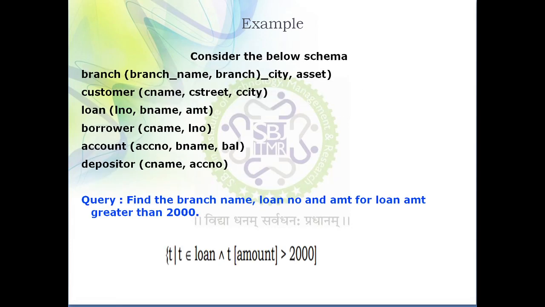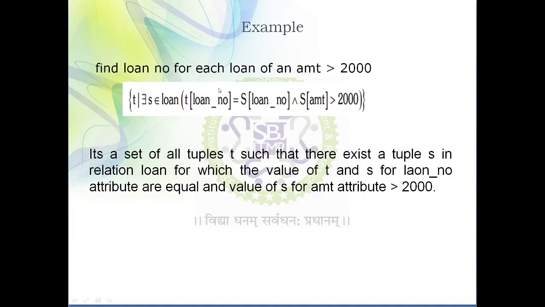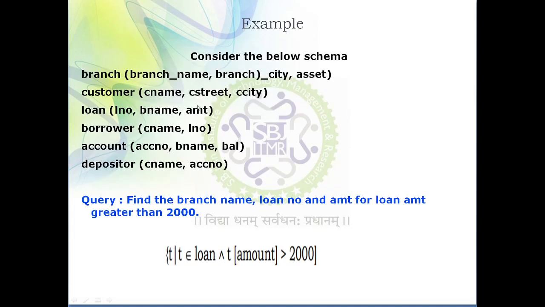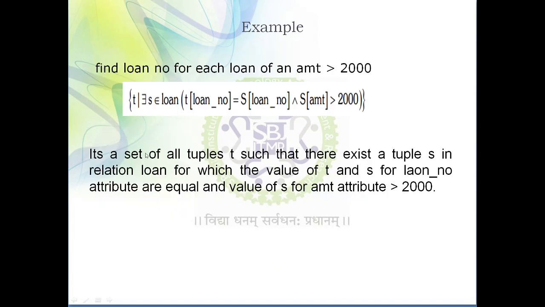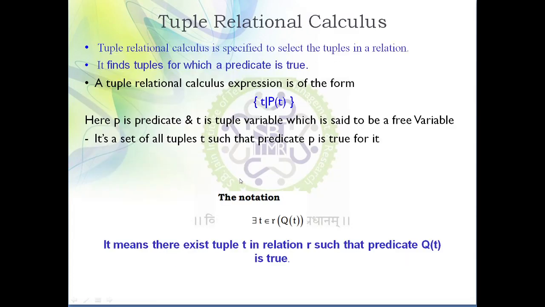So the very first thing you need to do is decide from which table you have to fetch this data. So what is being asked? Loan number and loan amount. Loan number and loan amount are present in the table loan, so we are going to use the table loan. Now in this case we are going to use the second form of tuple relational calculus.